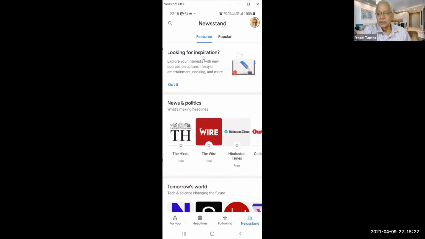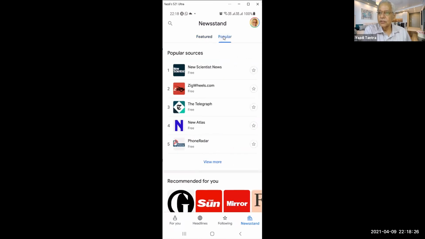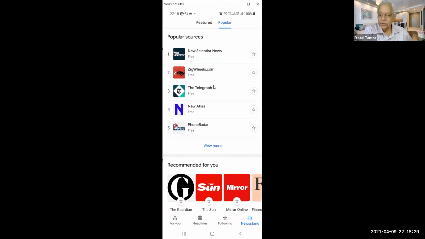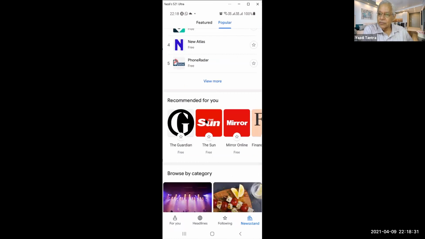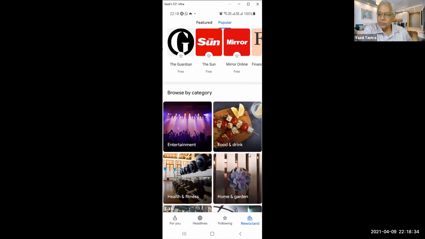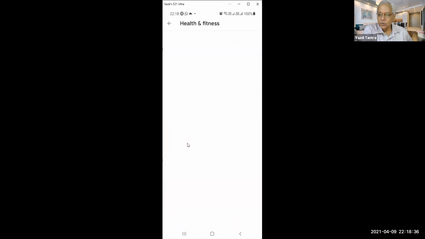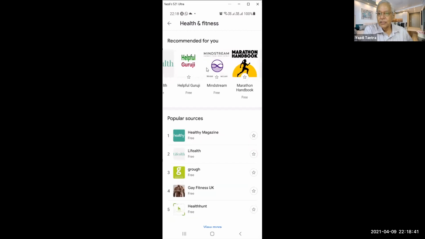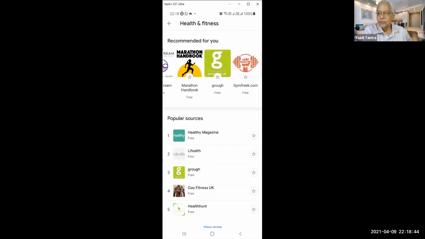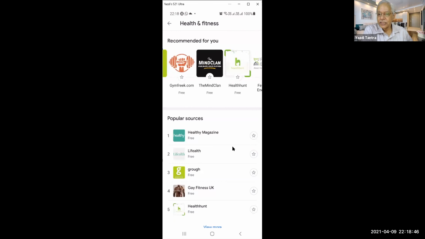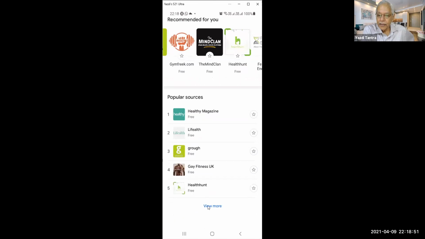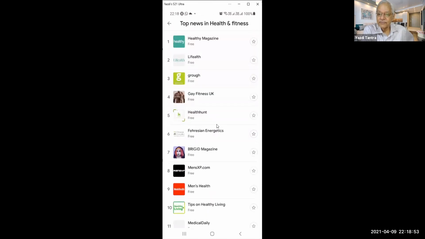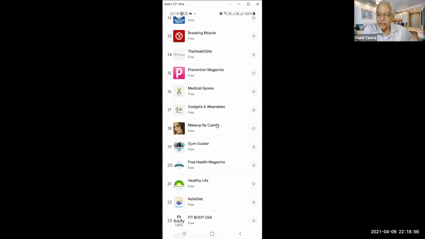I can say, this is my favorite, and therefore I will see more of this. This is what is all available, and it also shows me on the newsstand what is popular. So these are the popular items on the newsstand. These are recommended for you, and you can browse by category also. You can say, I want to see more of health and fitness. So health and fitness, what are the options? Life Health, Helpful Guruji, Mindstream, Marathon Handbook, etc. So I can just select any of these and say I want to see more of this. I can say view more, and I'll see all my health and fitness magazines, newspapers, etc. out here.